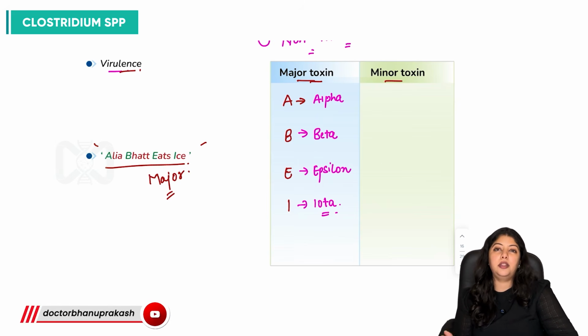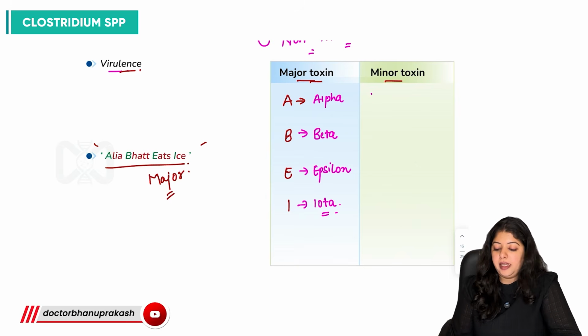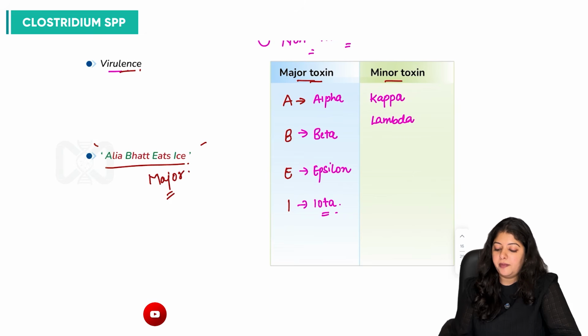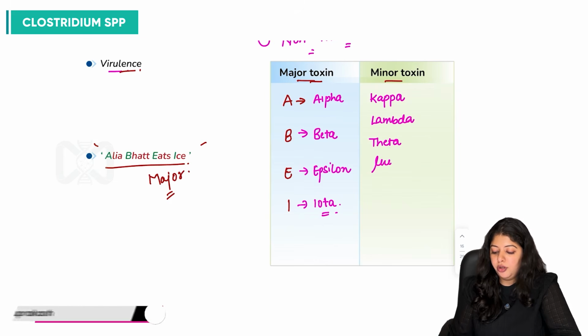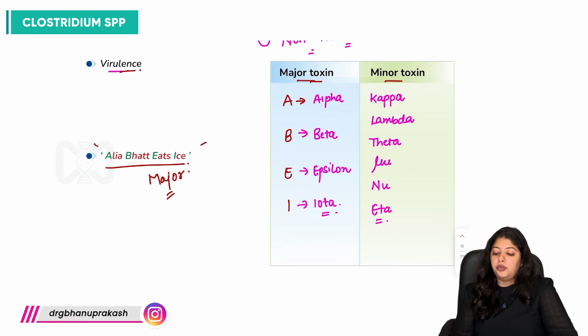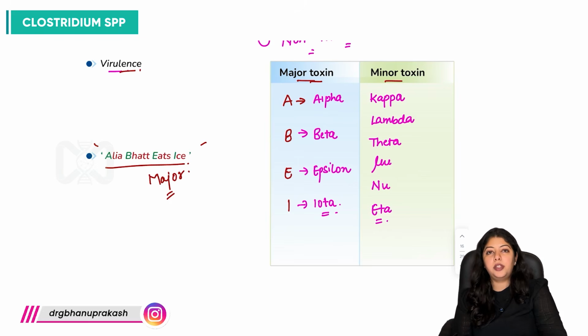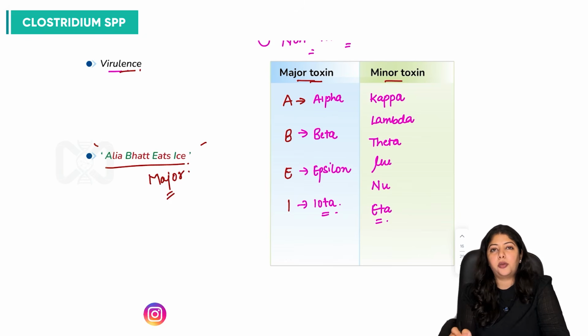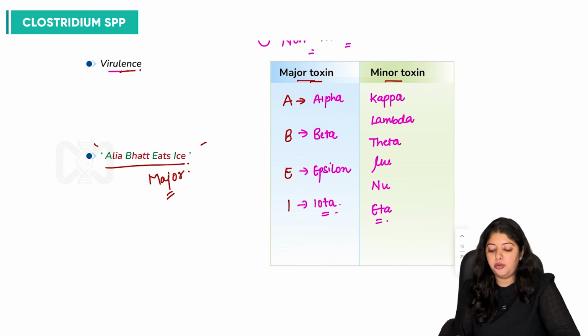So what are the minor toxins? So we have kappa, lambda, theta, mu, nu and eta. So there are important roles of these major toxins and minor toxins, some important ones that you should know.